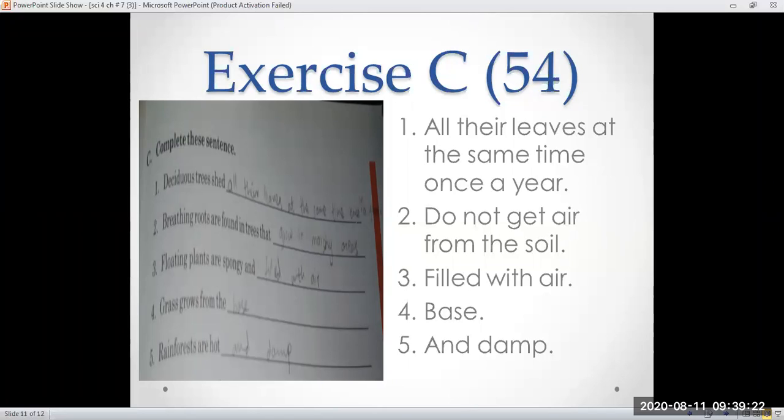Second one is that breathing roots are found in trees that do not get air from the soil.